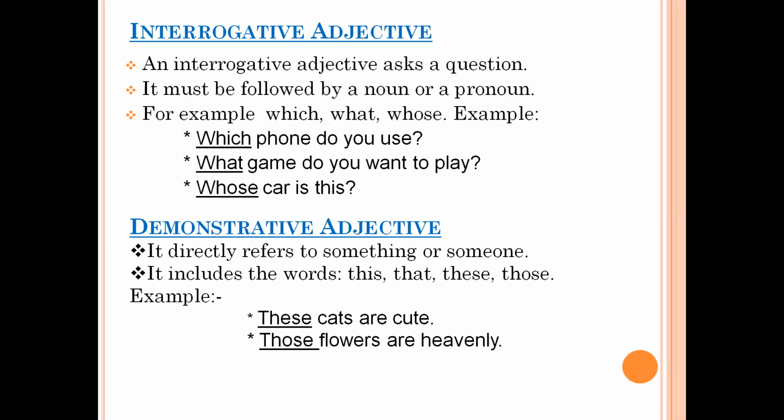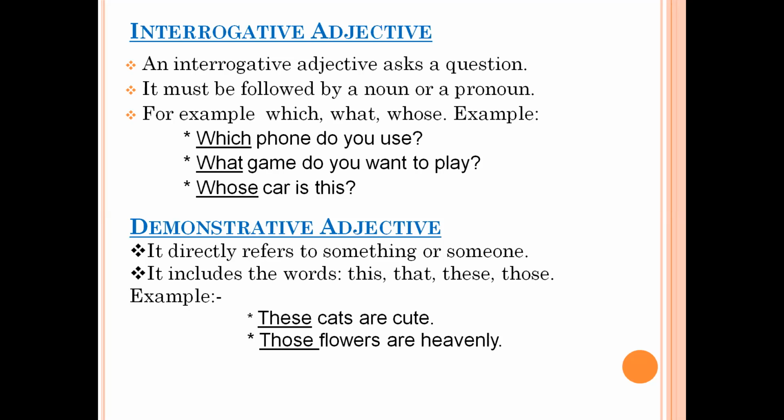The next is demonstrative adjective. These kind of adjectives are used to point out at something. So when you talk about the question word which one, this demonstrative adjective answers to the question which one. So it directly refers to something or someone. So we already have done it earlier that when we talk about demonstrative adjectives, we have 4 type of adjectives: this, that, these, and those. This and that are used with singular nouns, whereas these and those are used with plural nouns.